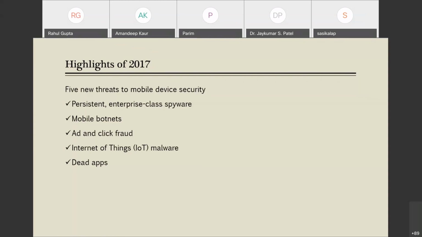But what happens is the end users who have already downloaded the apps are not able to know that these apps are doing some malicious activity, so they tend to use those apps and tend to lose their privacy data or may lose some important information from their mobiles. So these are the 5 important threats as of 2017 by this website.